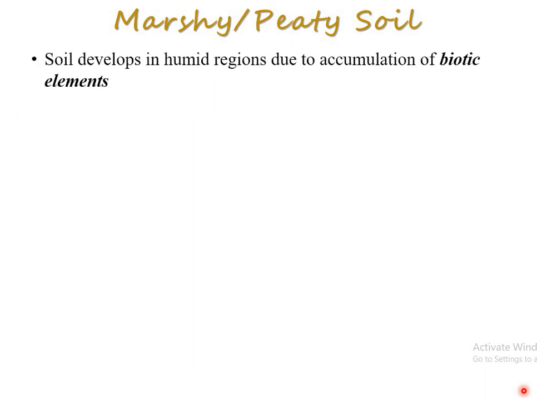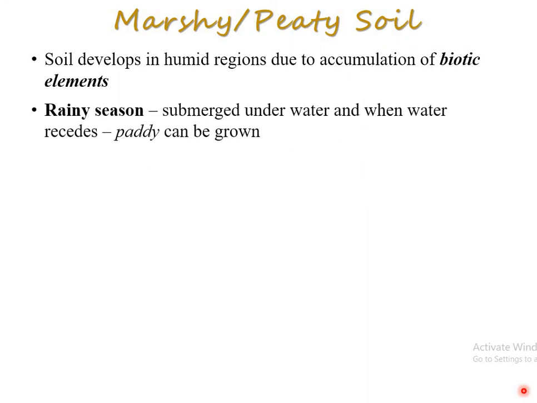Let's move to the last one, marshy peaty soil. This type of soil is developed in humid regions due to accumulation of biotic elements. And during the rainy season, this land is submerged under water, and when water recedes, paddy can be grown, and paddy requires more and more water, right?